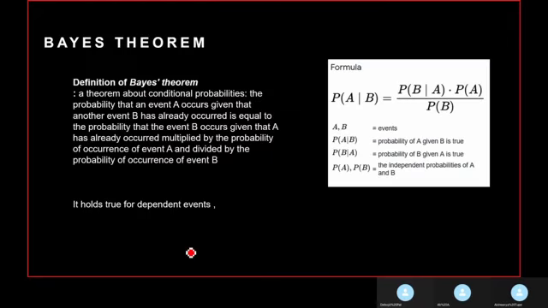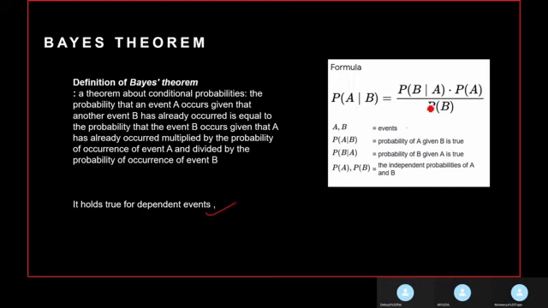Coming to the next part, Bayes theorem. Okay, let's see the definition of Bayes theorem. The probability that an event A occurs, given that another event B has already occurred, is equal to the probability that the event B occurs, given that A has already occurred, multiplied by the probability of occurrence of event A and divided by the probability of occurrence of event B. Too complicated. Okay. Well, we could understand this part, that it holds true for dependent events. And this one is the formula for the Bayes theorem.